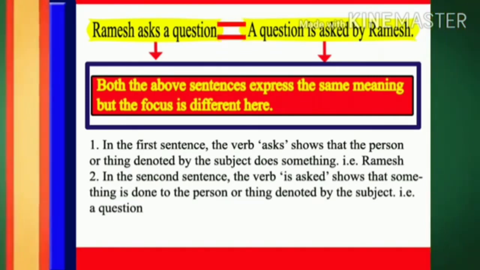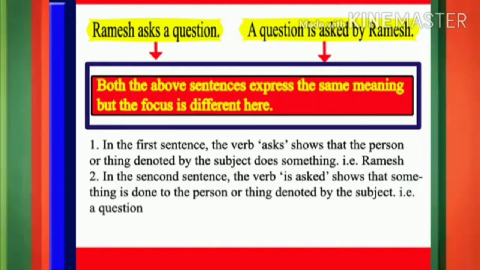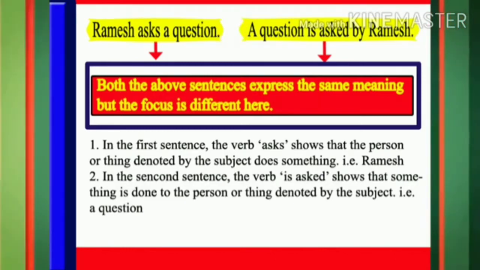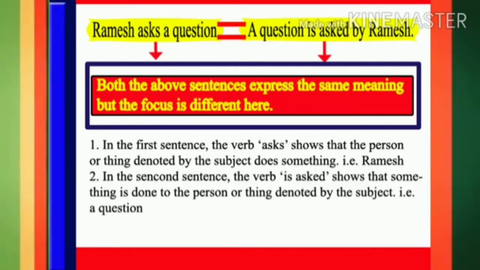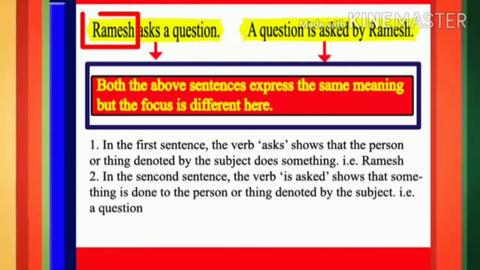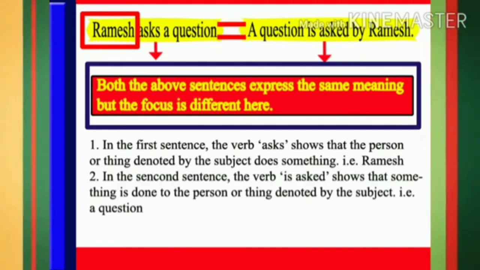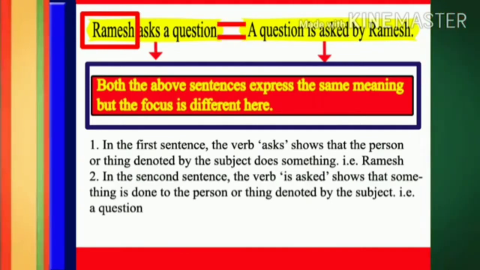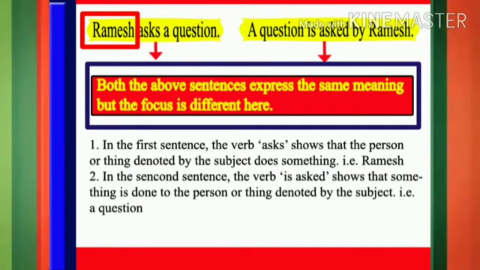In the first sentence, if you read it carefully, the verb asks shows that the person or thing denoted by the subject does something, that is Ramesh. Here, Ramesh is a doer of action. Ramesh performs the action.